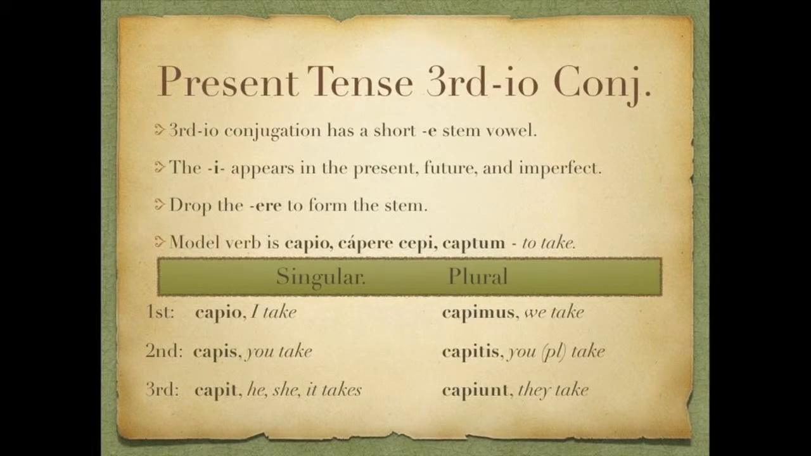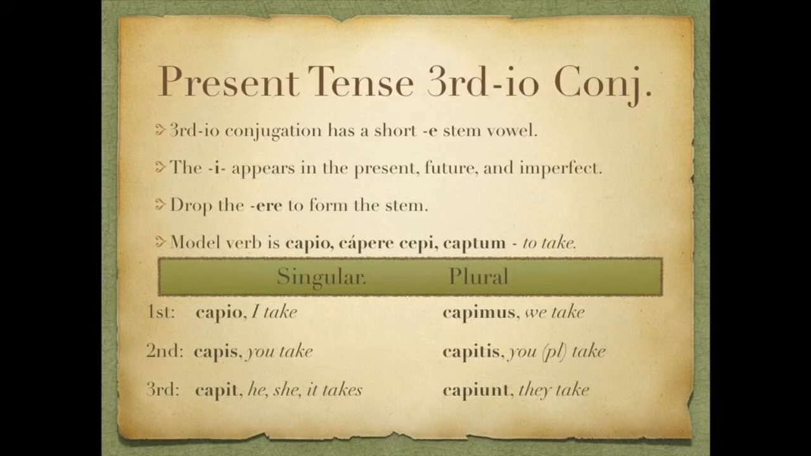So our model verb capiō, capere, cēpī, captum, to take. So we drop the entire -ere, and then we add an i back before we add the personal endings. So we end up with first singular, capiō, I take. Second singular, capis, you take. Third singular, capit, he, she, or it takes.